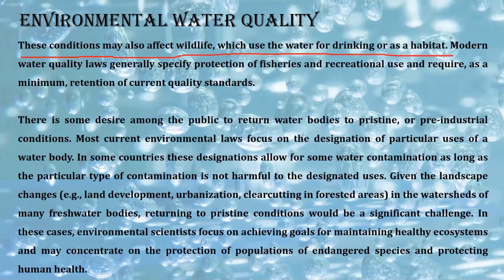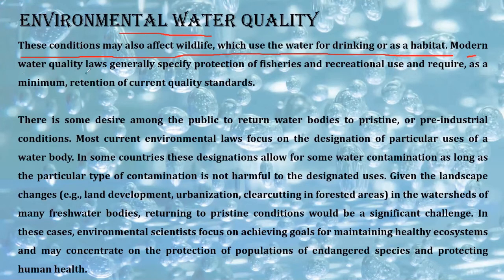But how will the animals know? The animals may not sense which water is good, which water is bad. It may happen that they are drinking the water, but after a certain time they fall ill and they die. Why? Because the water may be toxic, the water may be poisonous, right? So the bad quality of water may also affect wildlife to a large extent.